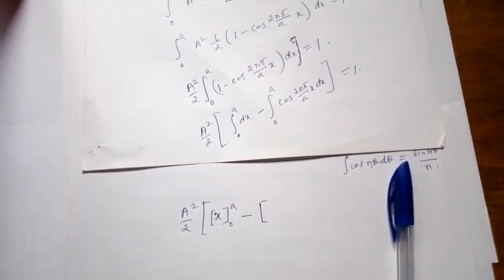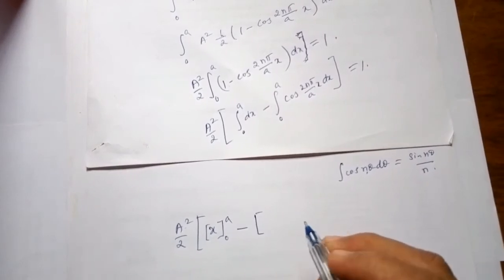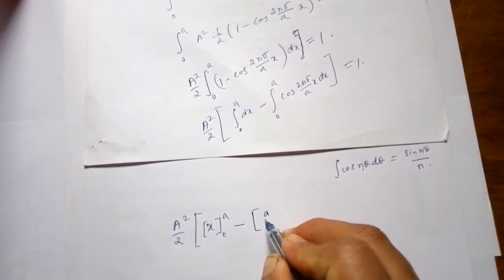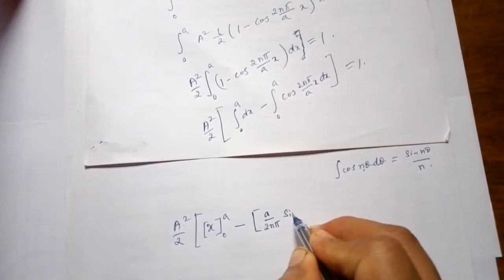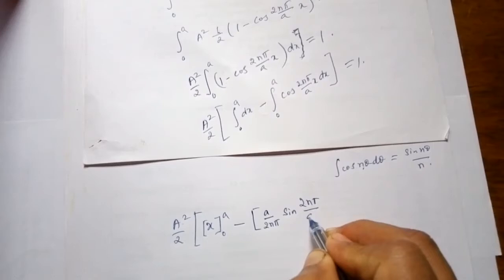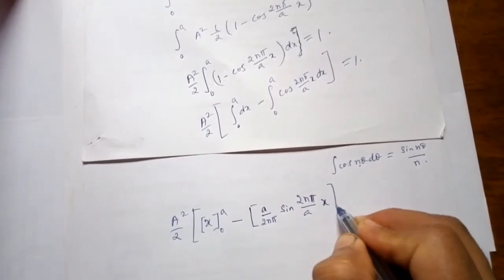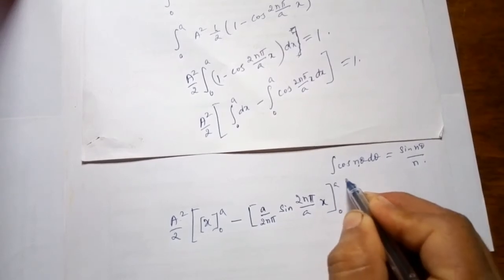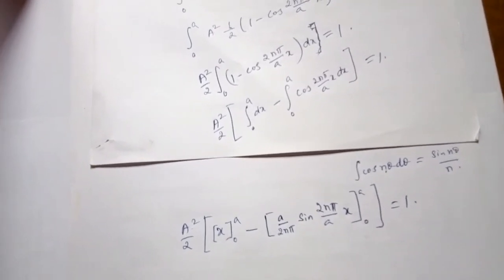sin nθ by n is 2nπ/a divided by n, so I will write it as a reciprocal, (1/nπ) sin(2nπx/a), into x between limits, that's equal to 1.